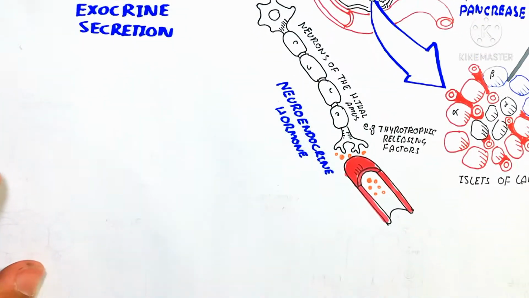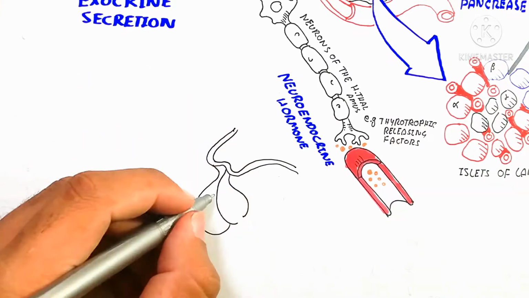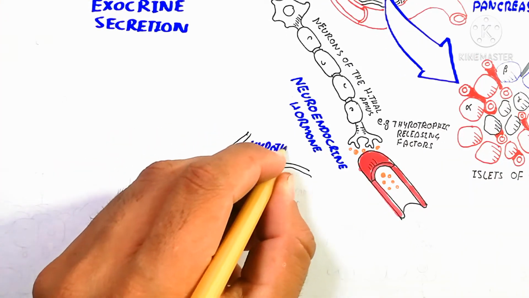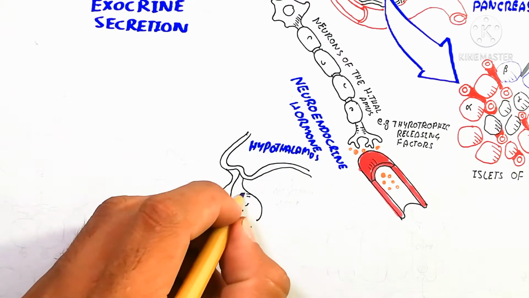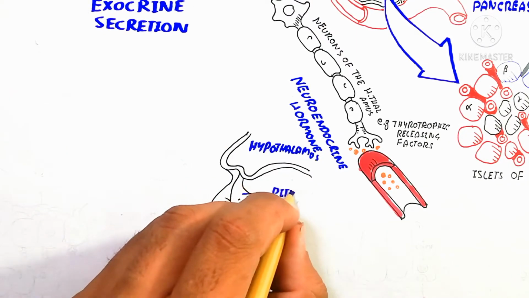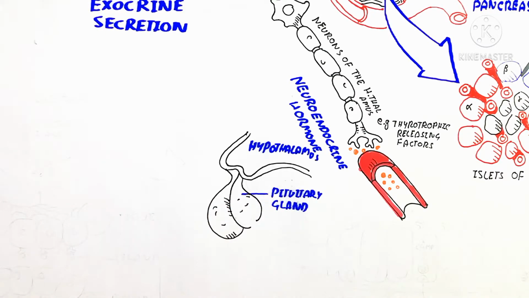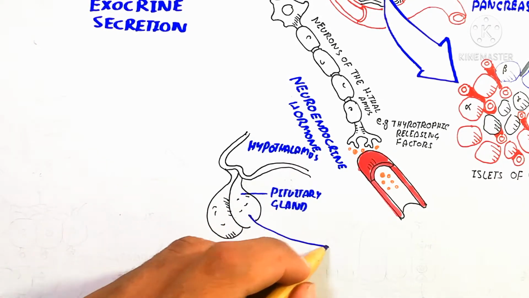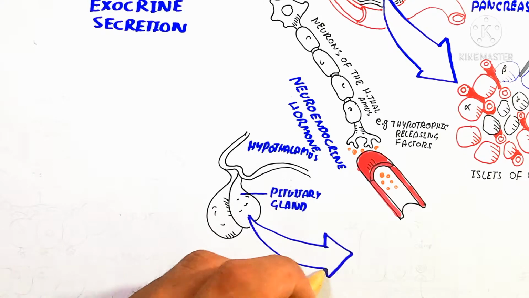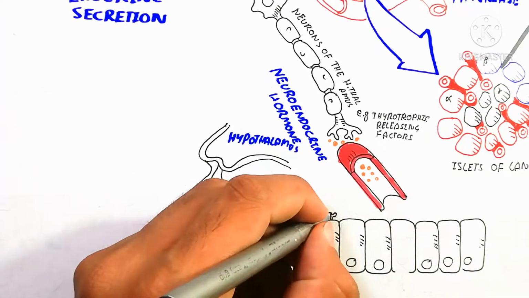So that's released and stimulates the pituitary gland to produce. That pituitary gland will be stimulated. Here is the cell of the pituitary gland, which binds with this neuroendocrine hormone, which is released into the blood and binds to give a first ligand. This is the first ligand, and that produces the cyclic AMP.